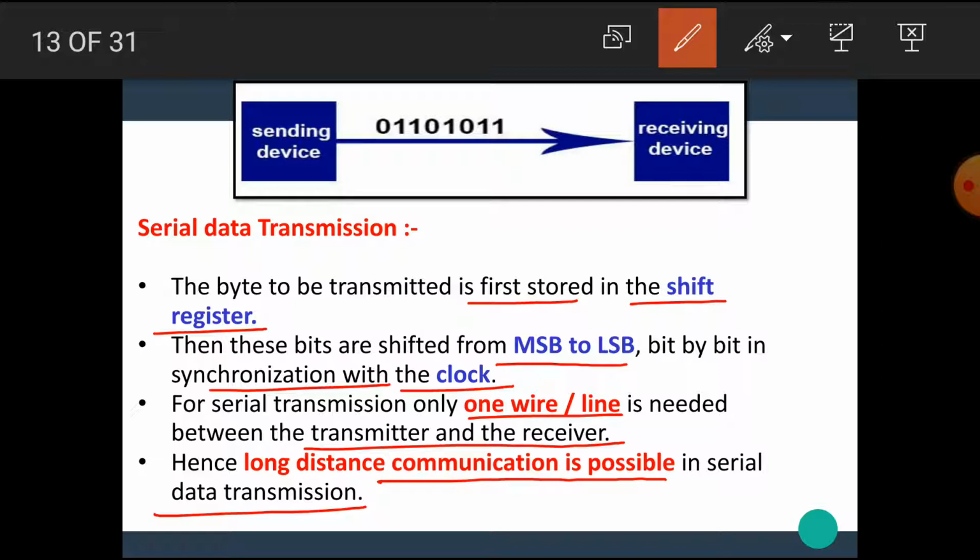In this example, we cannot use parallel data transmission because we require multiple lines or wires for the communication. But if we use serial data transmission, then only a single wire or line needs to be connected between Delhi and Mumbai. Hence, for long distance communication, serial data transmission is suitable.